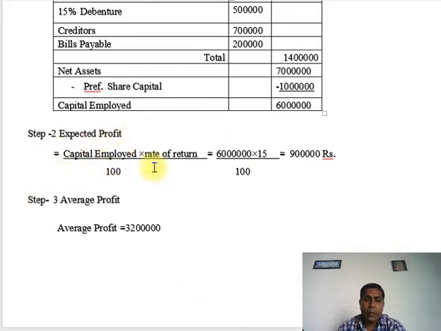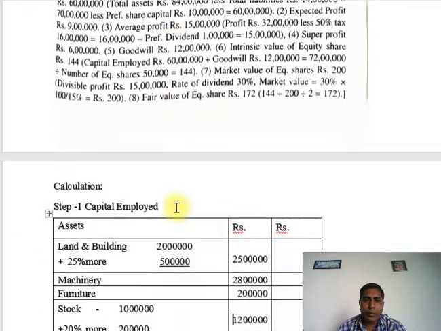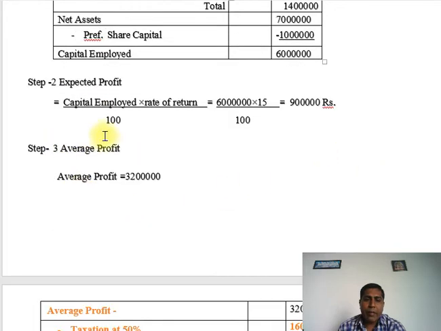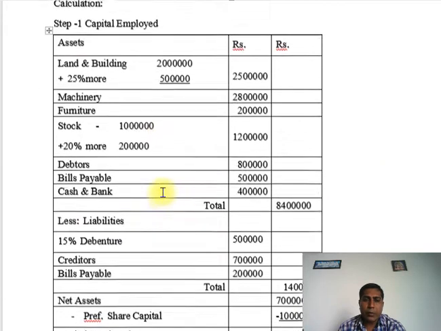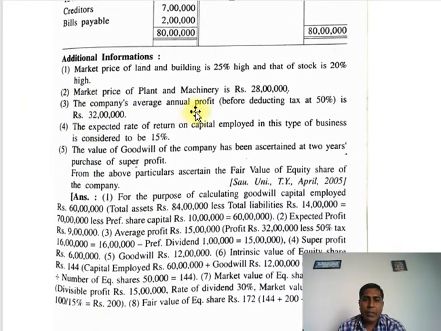Now step 2, expected profit. Capital employed multiplied by rate of return upon 100. We want to find out the expected profit. Capital employed is 60 lakhs, multiplied by rate of return, 15 percent, upon 100, that is 9 lakhs rupees. So expected profit is 9 lakhs. Average profit is 32 lakhs. Friends, there is some information: the company's average annual profit before deducting tax at 50% is rupees 32 lakhs.